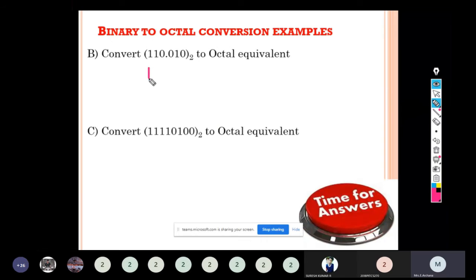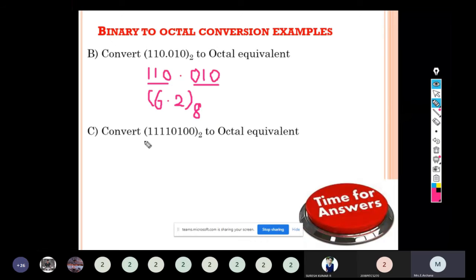Next example, 110.010. For the integer part, we should start from LSB, so it consists of only 3 bits. For the fractional part, we should start from MSB. It also consists of 3 bits. So there will be 2 groups. Next, we have to convert into the equivalent octal number. 4 plus 2 will stand for 6. 010 is 2. So the equivalent octal number for 110.010 is 6.2 to the base 8.